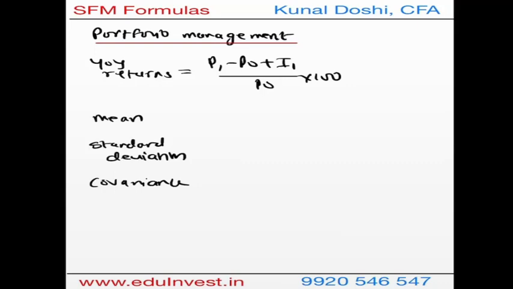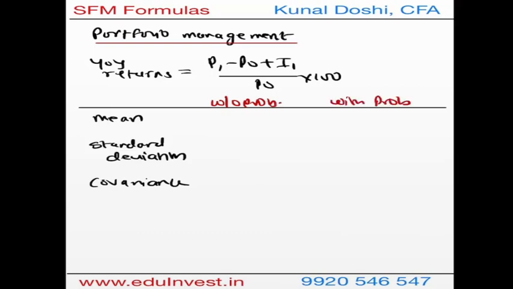Now you have to understand that we have the past data as well as the expected data. So we have data where you are dealing with past data, that is without probability, and the future data, that is expected data, which is with probability. So that's where we'll be dealing with the formulas. For mean, the formula, that is x bar, is summation of x over n. Similarly, for probability, we have mean as x multiplied with probability and its summation.